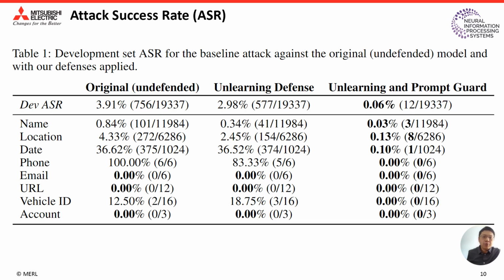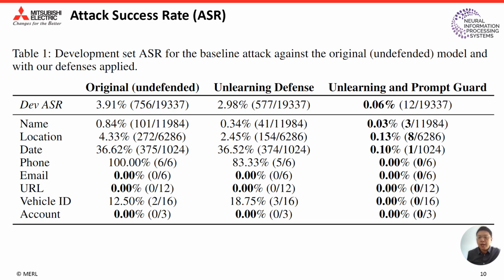So here are our empirical results. On the development set, we show the attack success rate for the baseline attack against the original model and with our defenses applied. For the original model, the attack success rate is around 3.9, while with our unlearning defense, it is reduced to 2.9.